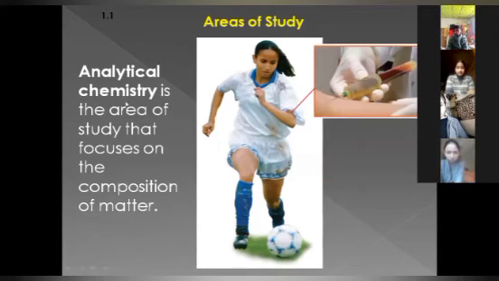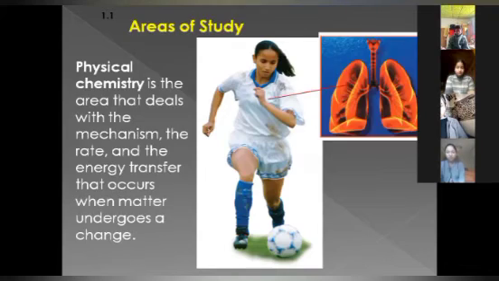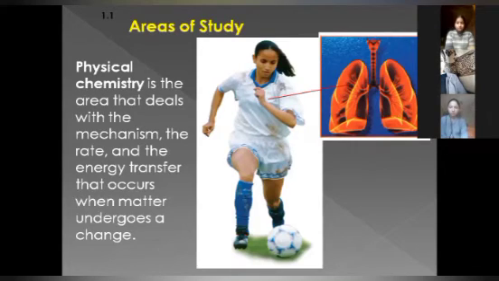And in analytic chemistry, when we take something that our body requires, like nowadays we are taking vaccine. The vaccine is the composition of matter which helps our body fight against the coronavirus. That is analytic chemistry. Area of study for physical chemistry: it deals with the mechanism, the rate and the energy transfer that occur when matter undergoes changes, like changes in temperature in our body, changes in blood circulation, changes in pressure.